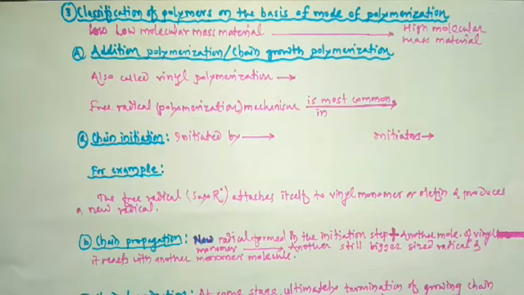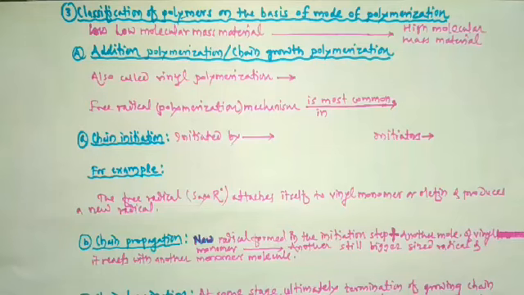In yesterday's video, we just started to learn the new topic, Introduction to Polymer Chemistry. In the introduction, we first studied the definition of polymer. After that, we started to learn in detail the classification of polymers.